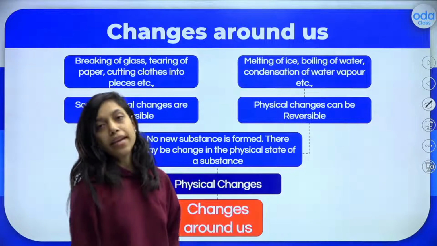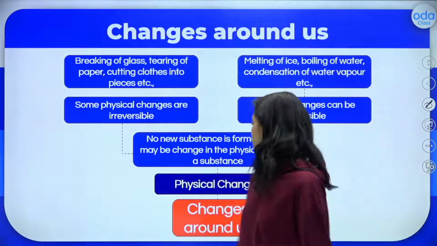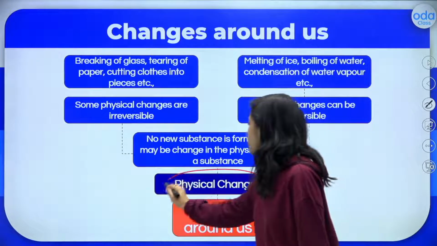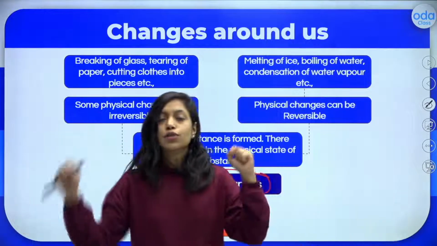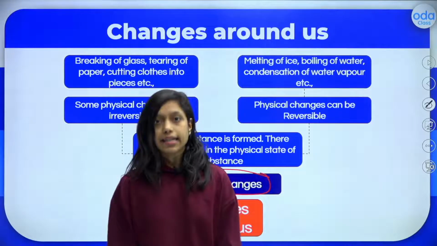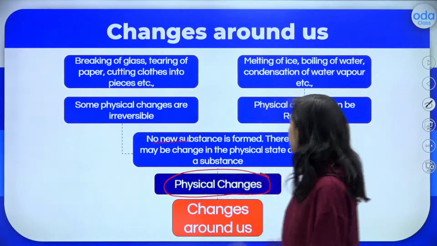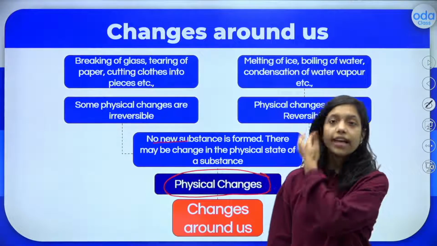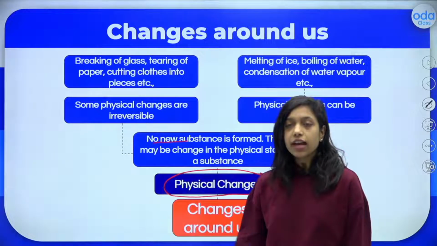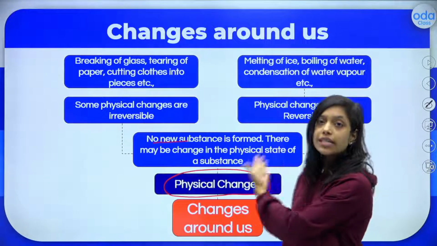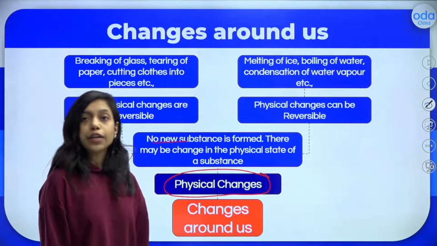Okay, so there are many changes which happen around us. They can be divided into 2 types. One is physical changes. I hope all of you know what physical exercise is. You are using your body, you are doing the physical exercise. So what is a physical change? No new substance is formed. You can all write it down. This is the mind map, we can say. Instead of reading in a paragraph way, if you read in such a mind map way, it will be more useful and you can easily recall it in your examination.